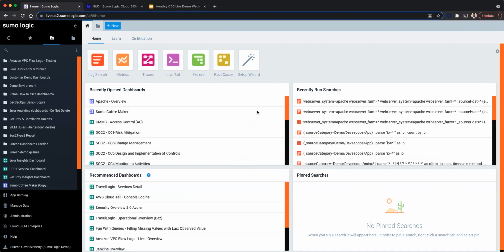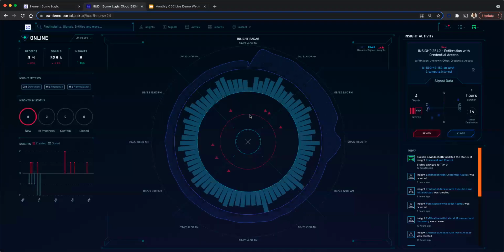There is a question on how the platform is priced. So the platform is priced based on the amount of data that you ingest into Sumo Logic. So this is like 50 GB of logs per day, 100 GB of logs per day, or it can be like 500 GB of logs per day. So based on the amount of data that you want to bring into the platform, and factors like how long you want to retain your data, and where you want to keep your data. For example, you want to keep your data in India, Mumbai, or you want to keep it in the US. So these are a couple of factors which decide the pricing. Feel free to reach back to us, and we're happy to work with you to let you know what the cost of ownership of the Sumo Logic platform is.